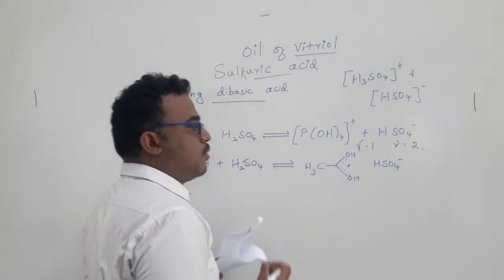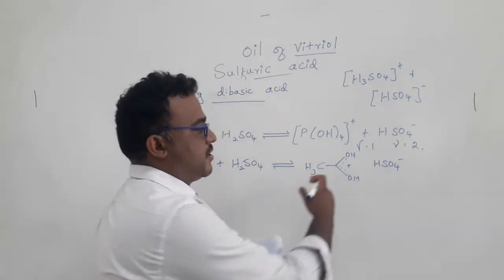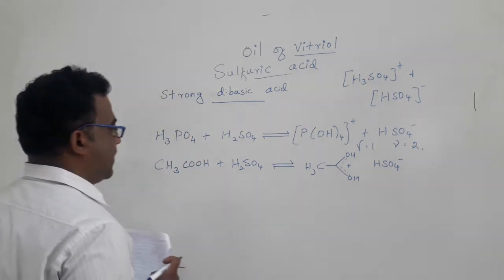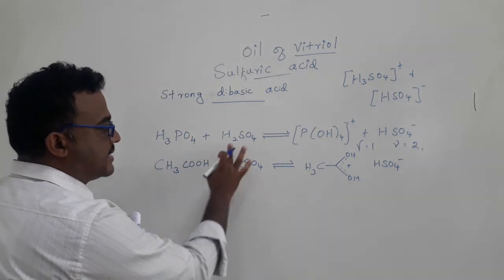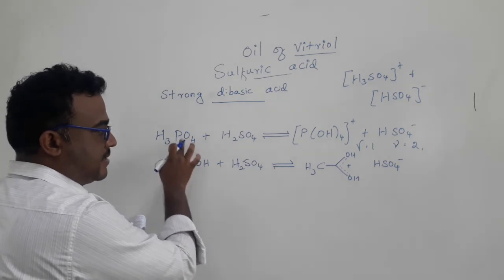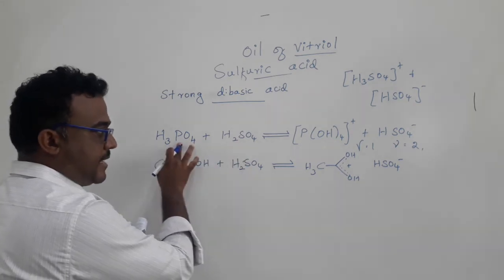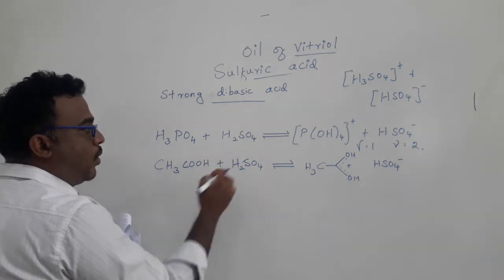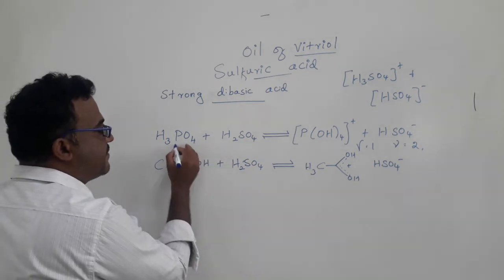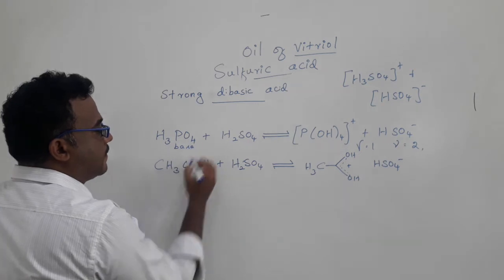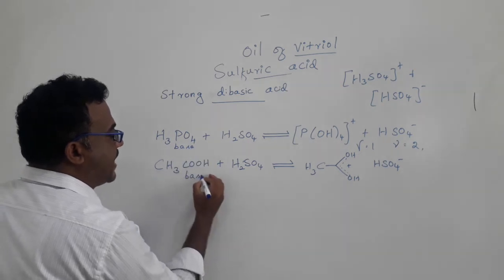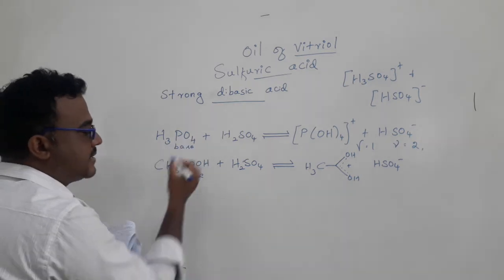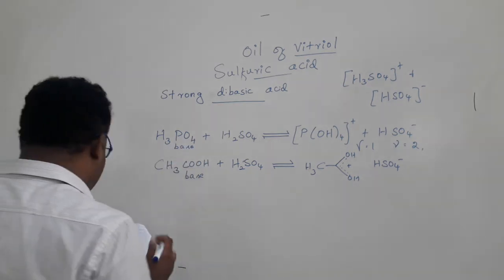Again, in this case also we can confirm the formation of the product by conductivity as well as cryoscopic measurements. You can see that in both cases sulfuric acid protonated the compound: in the first case the phosphoric acid, and in the second case acetic acid. So in both cases phosphoric acid and acetic acid behave as base.